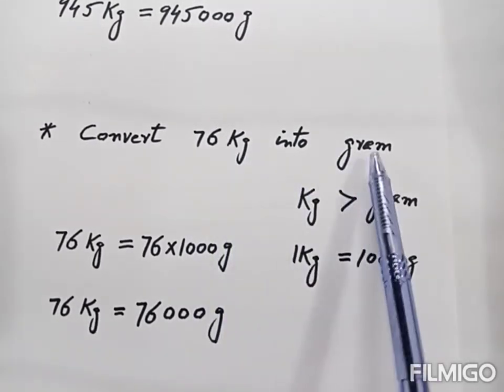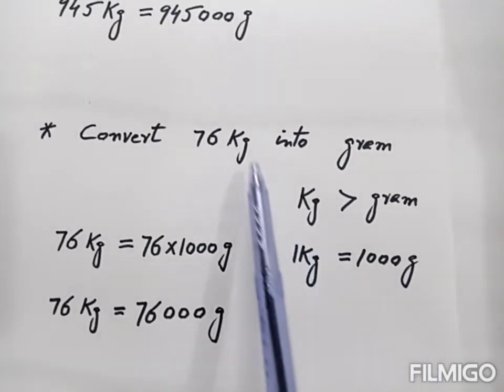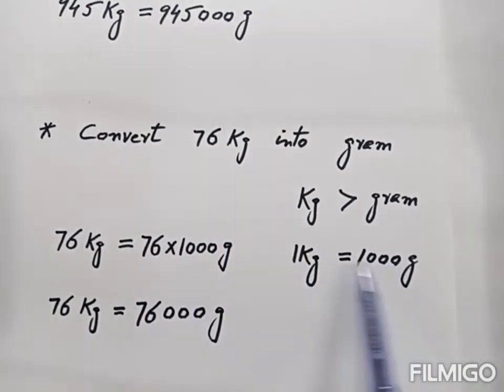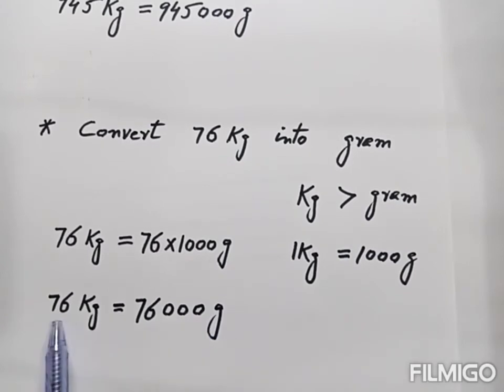76 kilogram into gram, and 1 kilogram is equal to 1000 gram. We convert big unit into small unit. We multiply this number with 1000. When we multiply, then we get this. So 76 kilogram is equal to this much gram. So this is the answer.